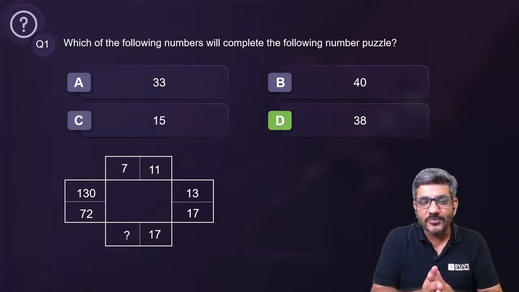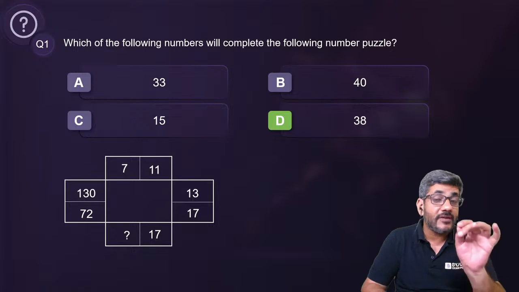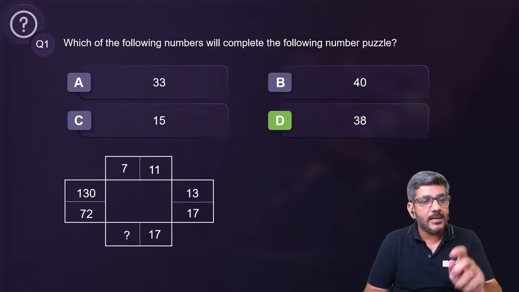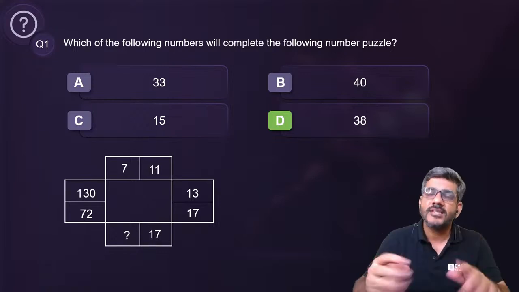You might have your own opinion, but generally in these kind of questions, if I am attempting the NMAT exam and this comes in front of me, I would have straight away skipped it.